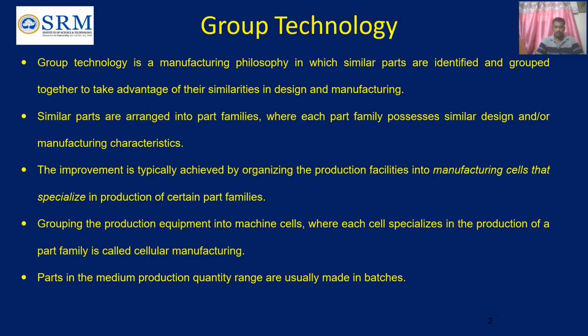So the principle of GT is to divide the manufacturing facility into small groups or cells of machines. So the term cellular manufacturing is often used in this regard. Now let us see the basic definition of group technology.